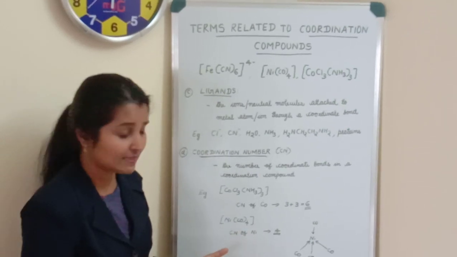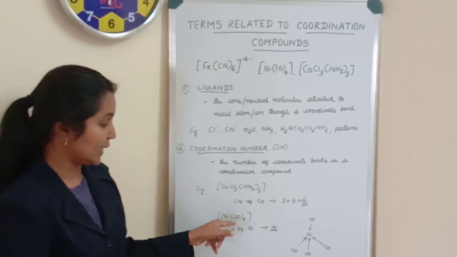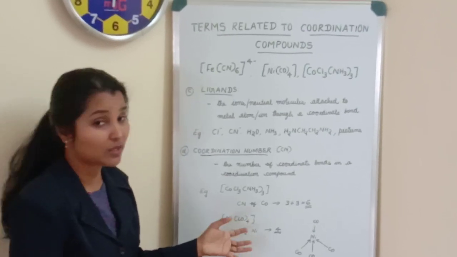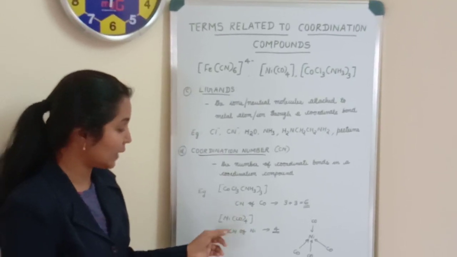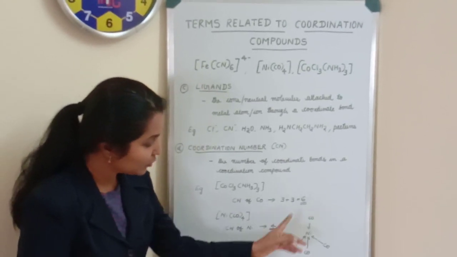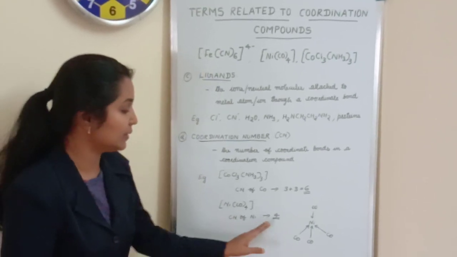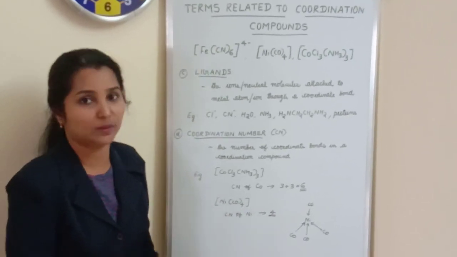Now taking another example, [Ni(CO)4]. Here 4 carbon monoxide molecules are attached to the nickel by 4 coordinate bonds. So the coordination number of nickel in this coordination compound is 4.